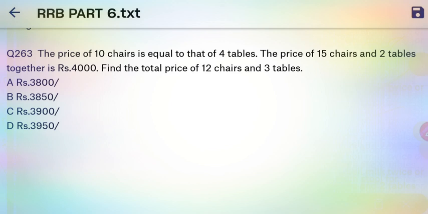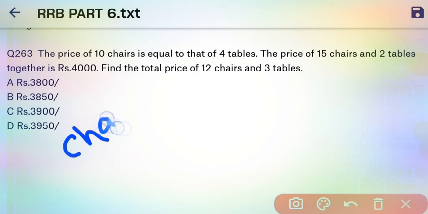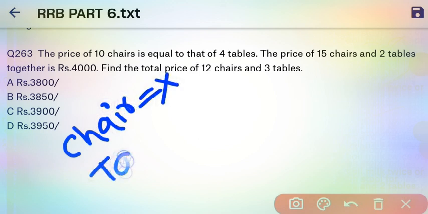Let's solve it. Let's assume that the price of a chair is x, and the cost of a table is y.